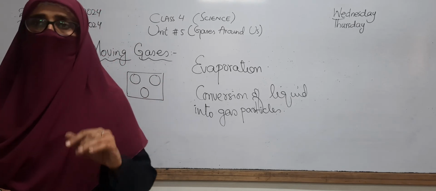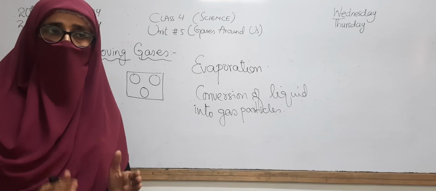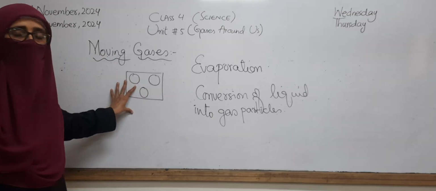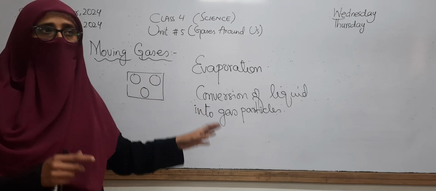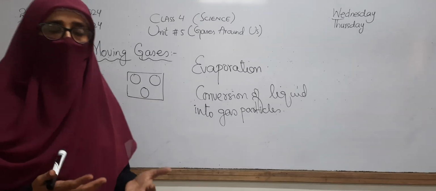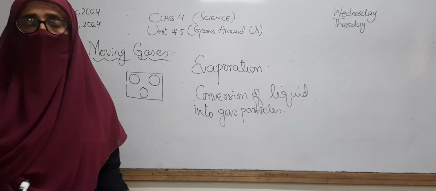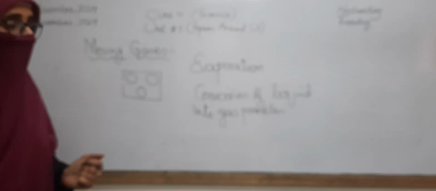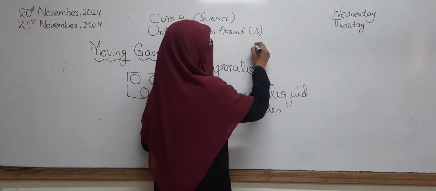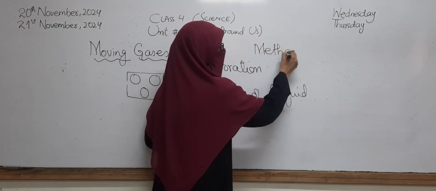It means that the particles of the gases have a large amount of gaps or space between them, and these particles of the gases are able to move here and there, and they can spread wherever they can get the space. Okay, I also gave you one example, our natural gas. Which is our natural gas? The natural gas is the methane gas.